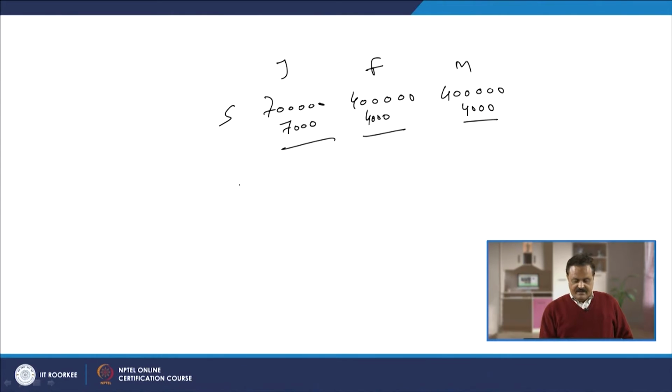Then we prepared the budget for all this, starting with the sales, and then we subtracted all the costs. While preparing the budgeted income statement, we took the sales at the top, then subtracted all the costs, and tried to find the operating income.